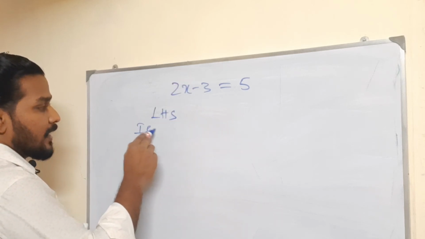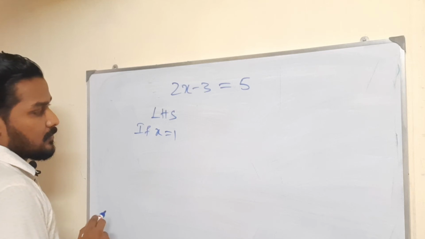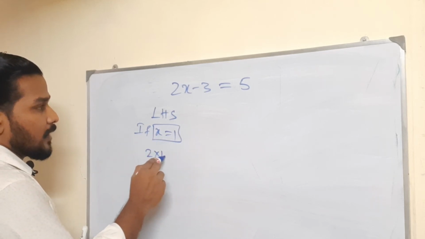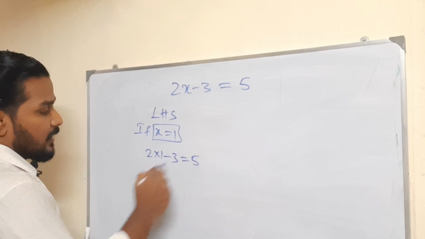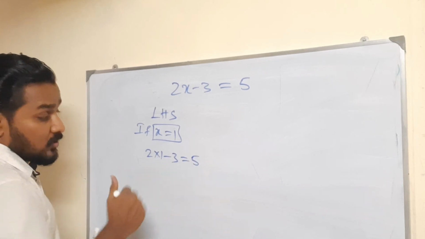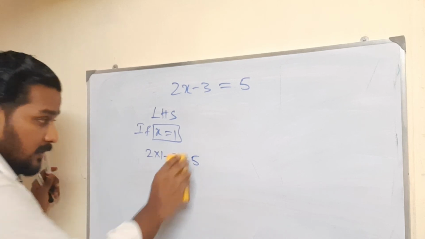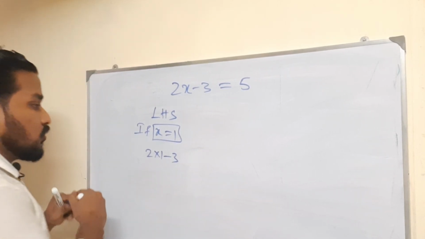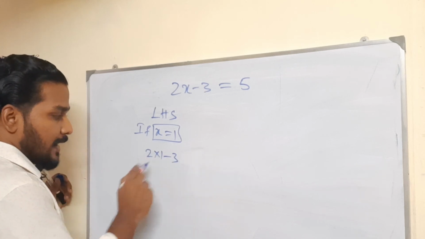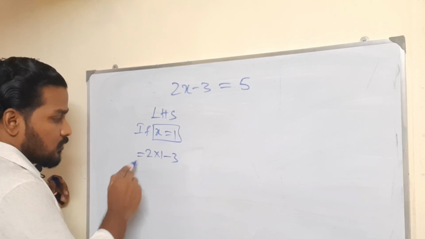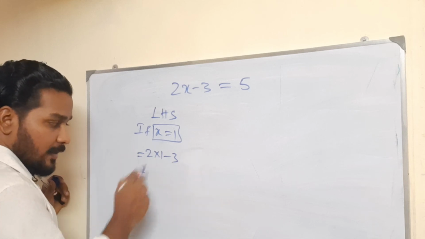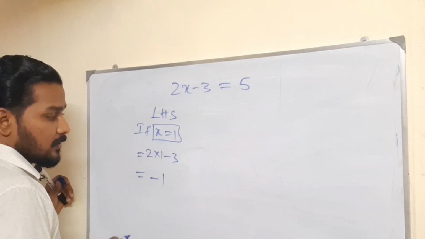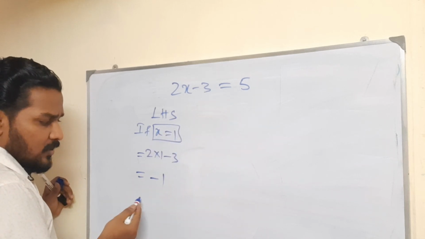Suppose x is equal to 1, substitute here: 2 into 1 minus 3. Sorry, actually you should not take the RHS; write only LHS alone. You will get 2 into 1 minus 3, so 2 minus 3 is minus 1. Your RHS is plus 5. Is it equal?